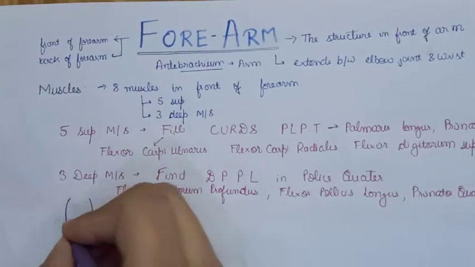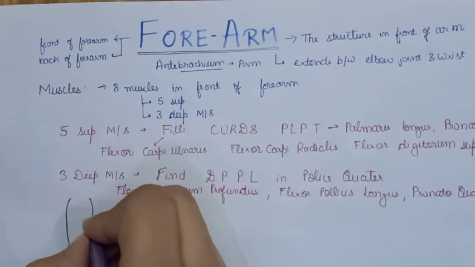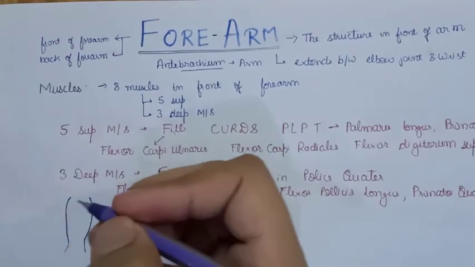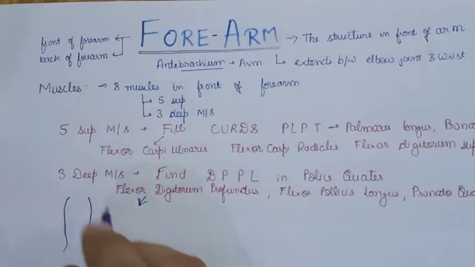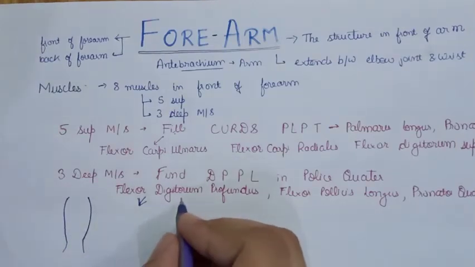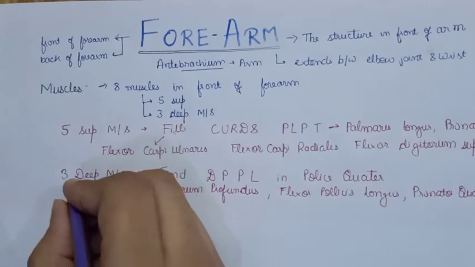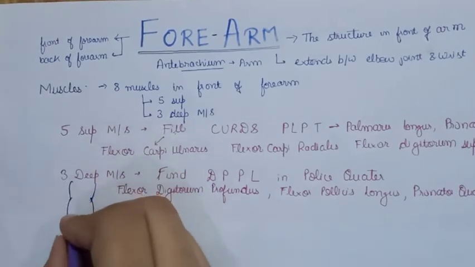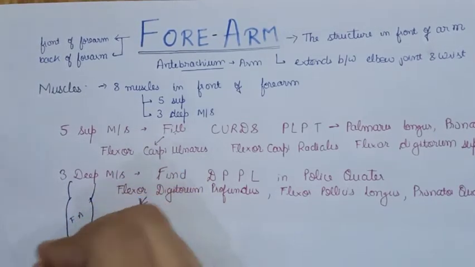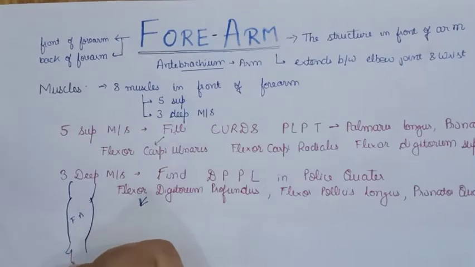So this is the forearm. The bulge you see on the posterior part of the forearm is provided by the flexor digitorum profundus, and above is the arm. So arm, then this is the forearm, and here the wrist or the hand is present.